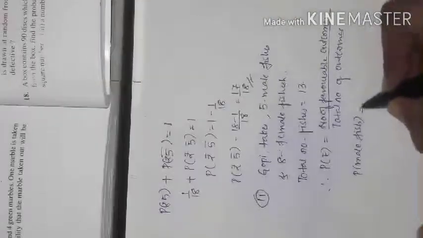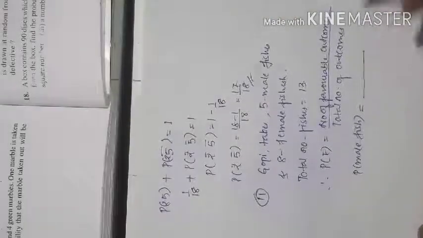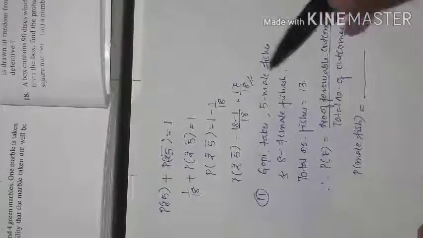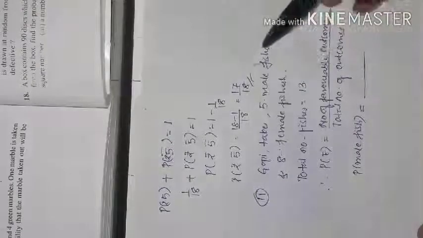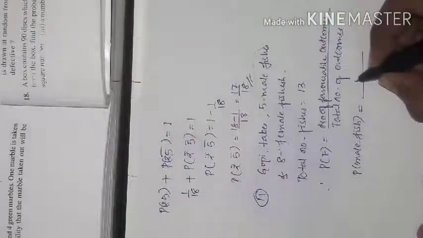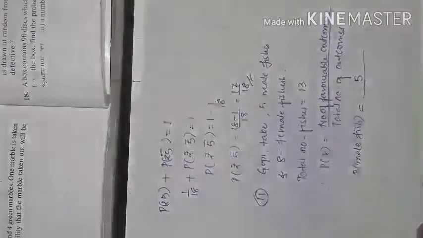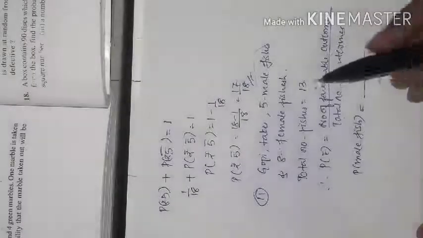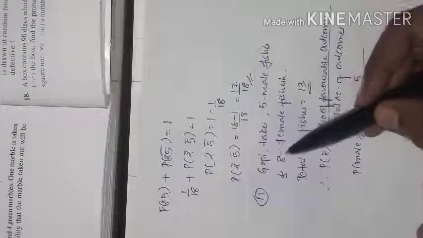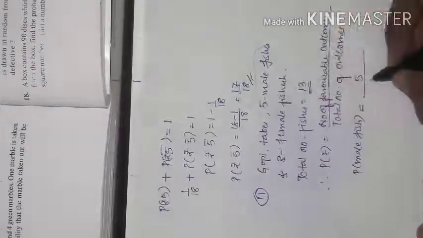So probability of male fish is equal to number of favorable outcomes. Number of favorable outcomes of male fish are how many? 5 here. So we are talking about male fish, so 5 chances are there. But total number of outcomes are how many? Total number means 13 are there. Total fish 8 plus 5 is 13. So this is 5 divided by 13.